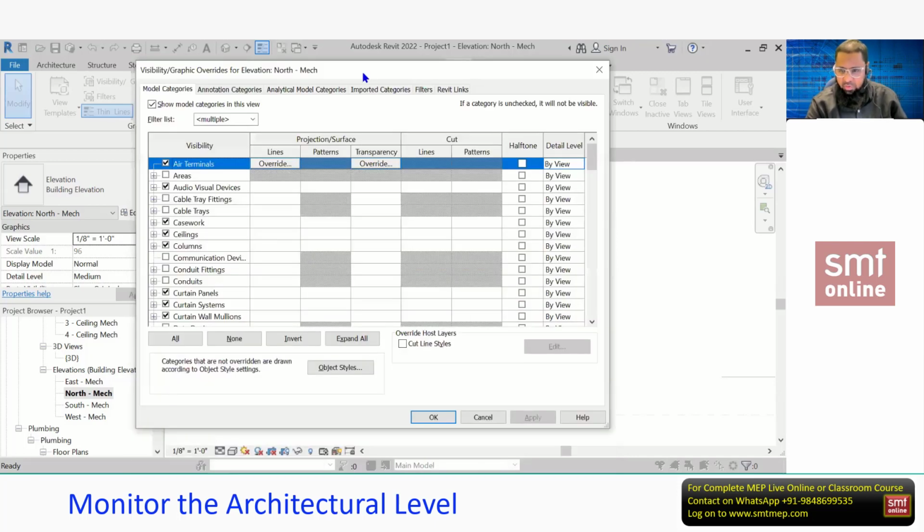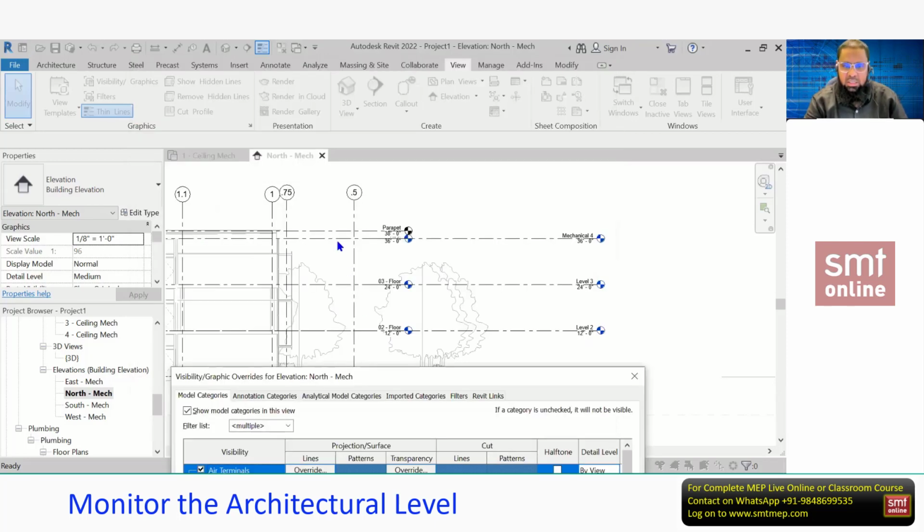If you want different visibility settings for different views, you need to update each of the different views. But we have one shortcut option also called view template. We'll discuss it later, but at present focus on the VG. So what I'm going to update now is going to apply only for the current view. But at this level, I'm interested to hide these levels for the link file.